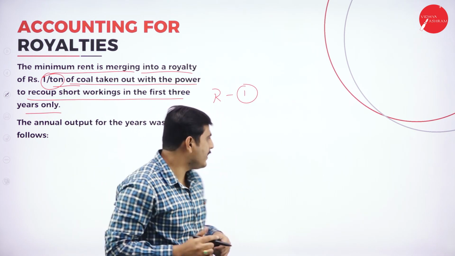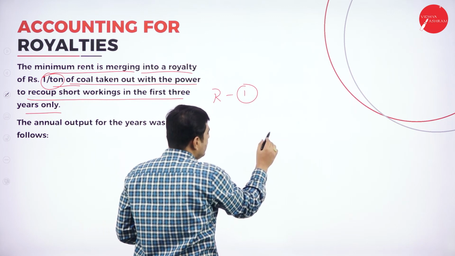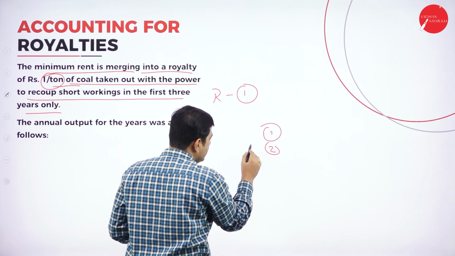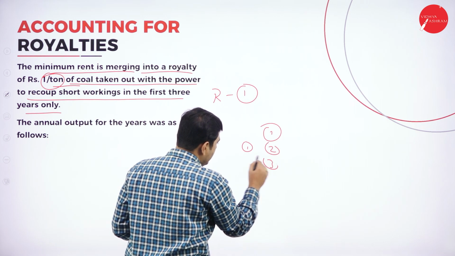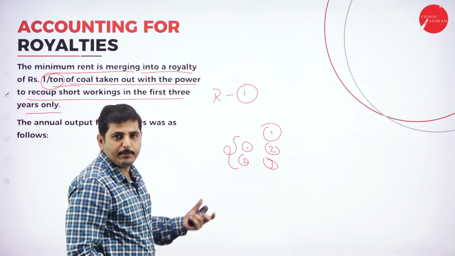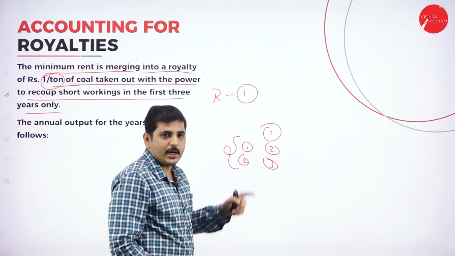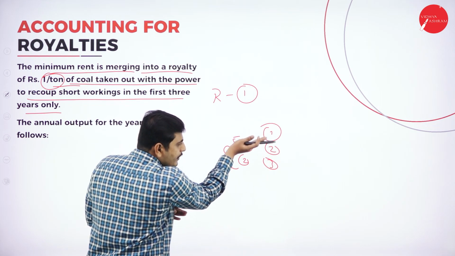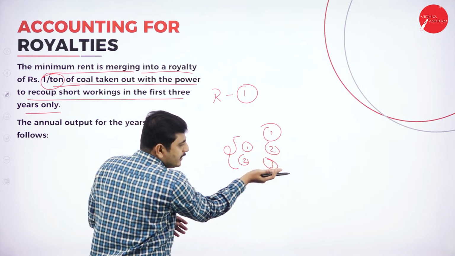What do next 2 years mean? If short working happened in the first year, then the second year and the third year are the next 2 years, and we will have the power to recoup the short working in those. Next 2 years means leaving out the first year, that is, the second year and third year.